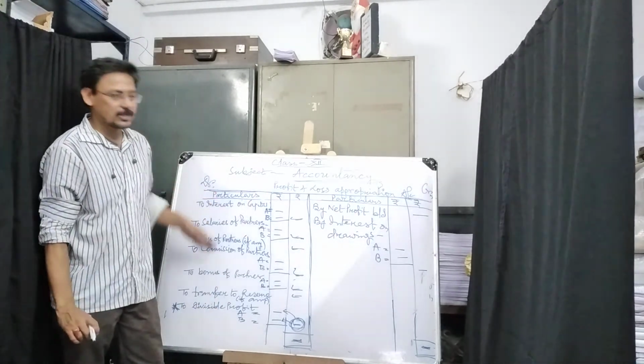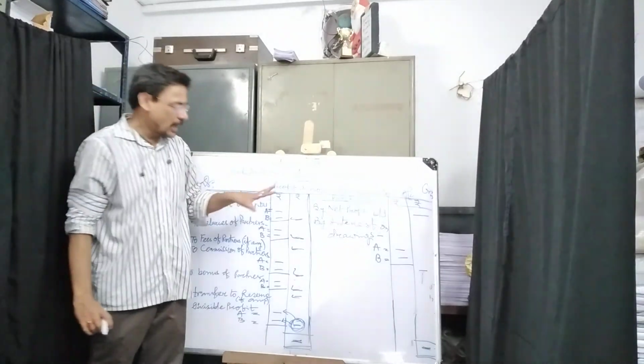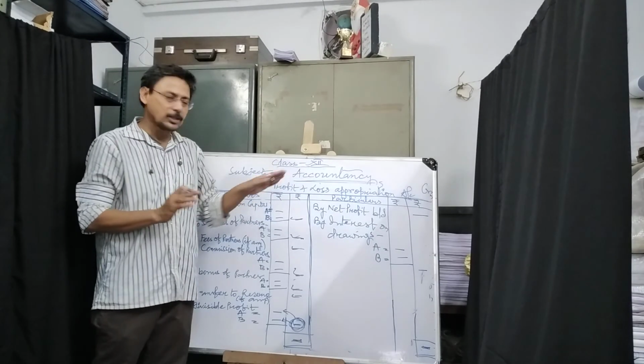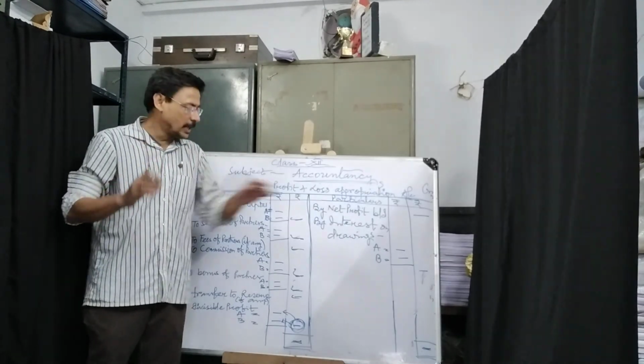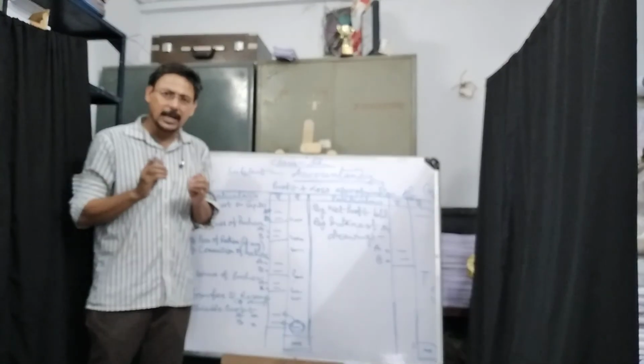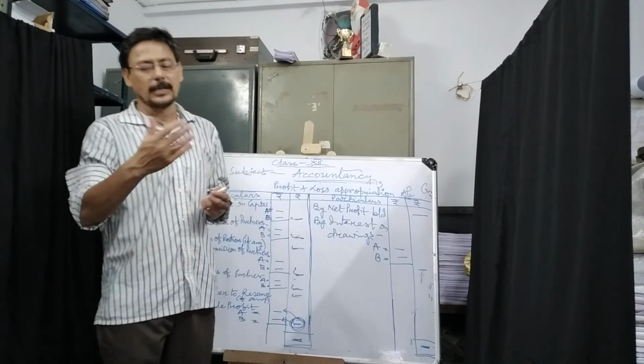So those items normally go to the other accounts after this. But today, the profit and loss appropriation account format with the items explanation, I am finishing the class. Next day I will start after this.